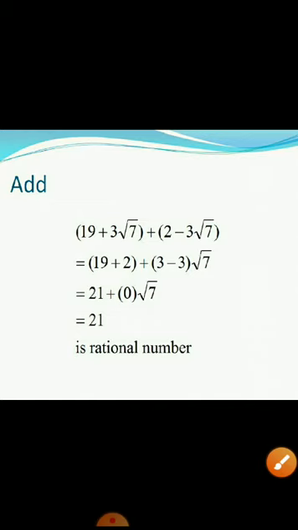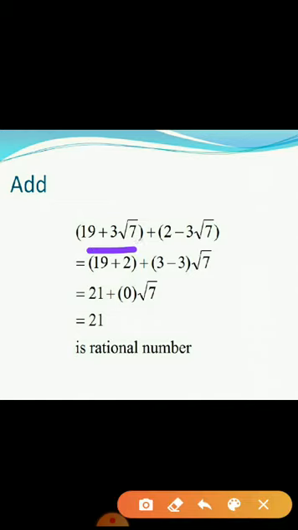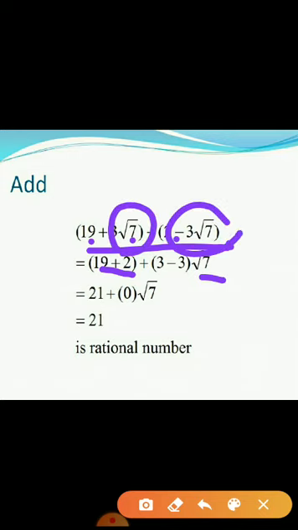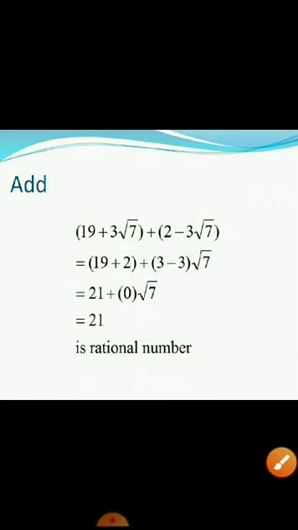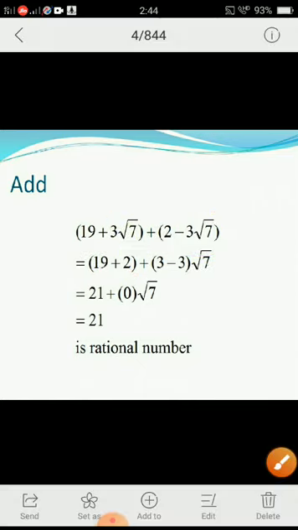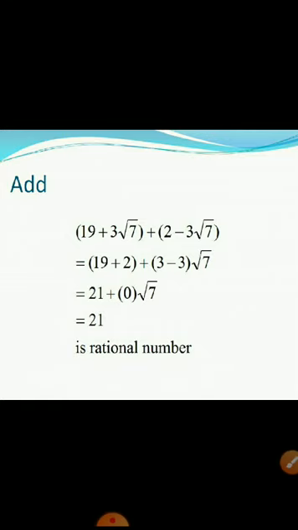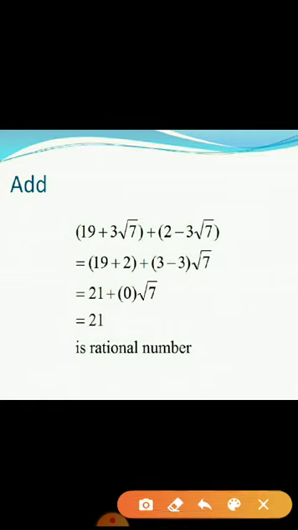Now next, similarly, we are going to add. Just think over it. Yes, 19 plus 2 will be in one bracket. Root 7 will be outside. Here coefficient is 3. Here the coefficient is what? Minus 3. Write it as it is. So 19 plus 2, 21. Then 3 minus 3 is what? 0. So I'll get the answer as 21 plus 0.